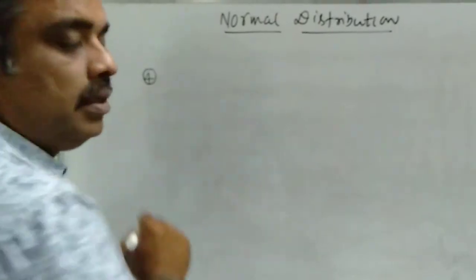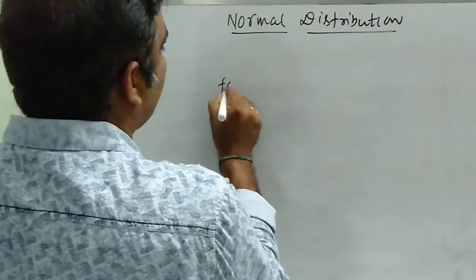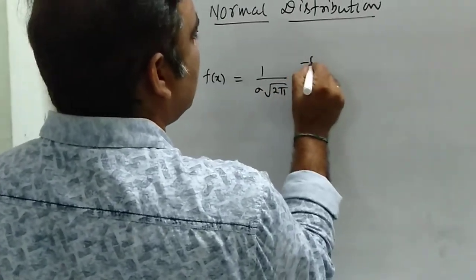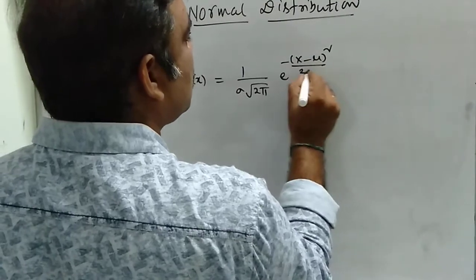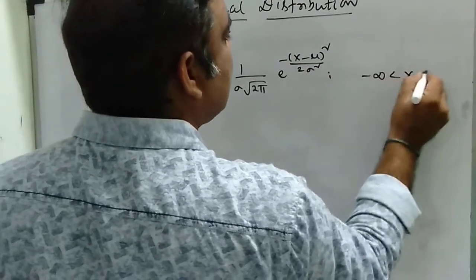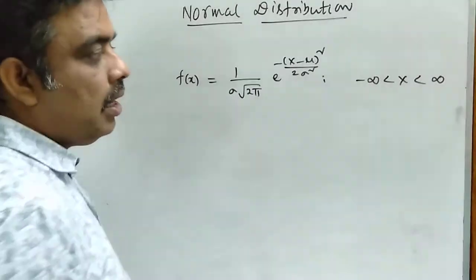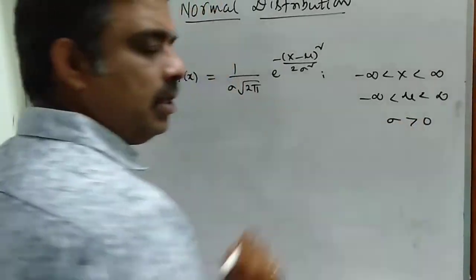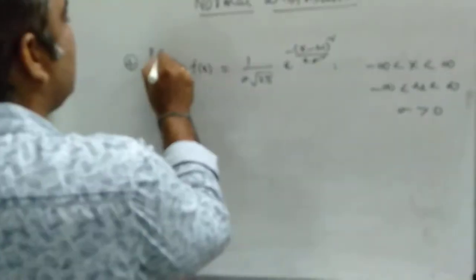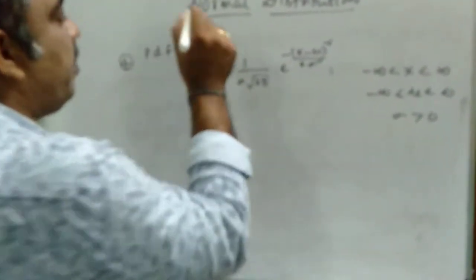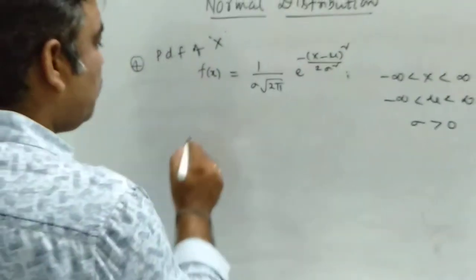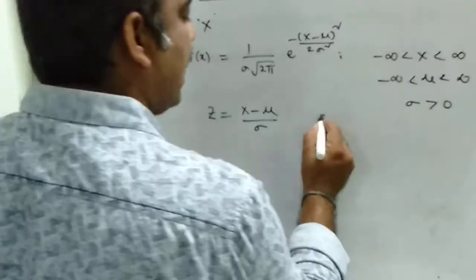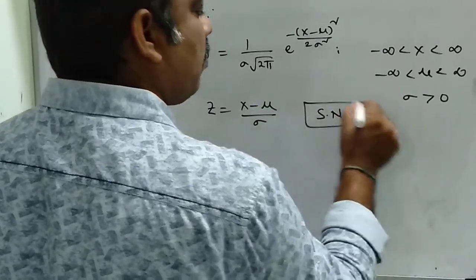So next, the fourth point. We know that the PDF of the normal distribution f(x) is equal to 1/(sigma root 2 pi) e^(-(x-mu)^2/(2 sigma^2)), where x is between minus infinity and plus infinity, mu is also between minus infinity and plus infinity, and sigma is greater than 0. This is the probability density function of the random variable x, where x is normally distributed. Suppose I take z equal to (x minus mu) by sigma, we call z a standard normal variable, standard normal variate.